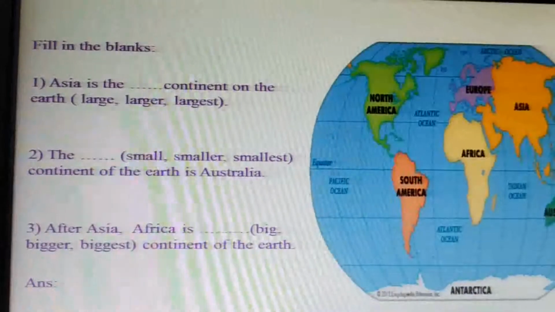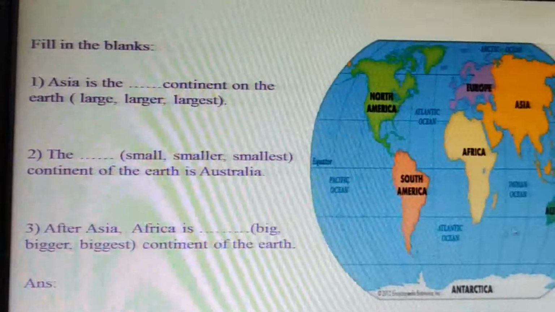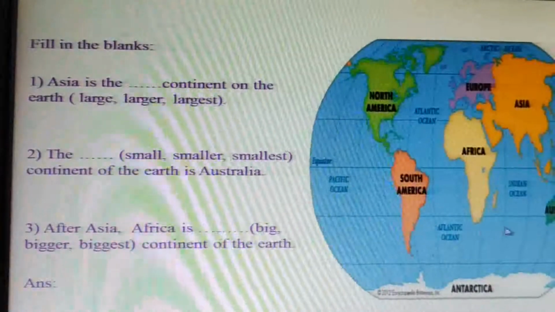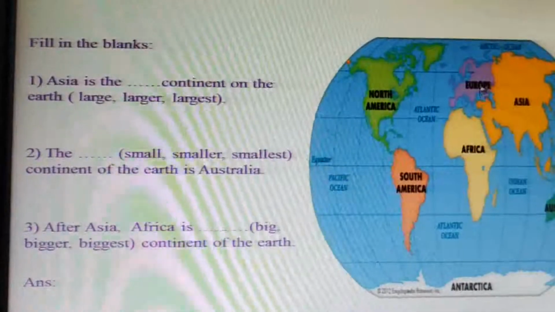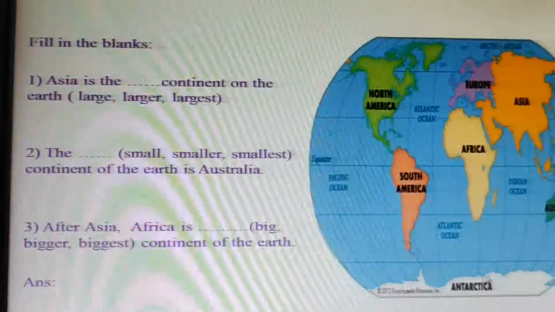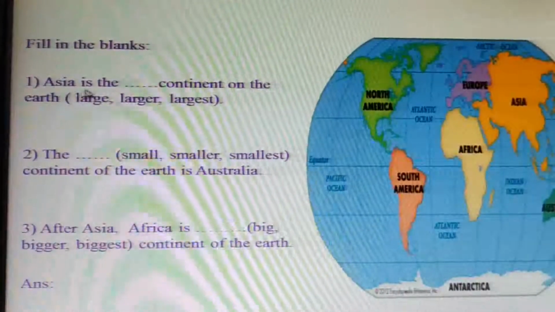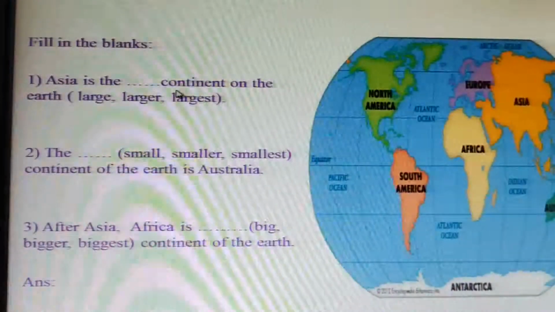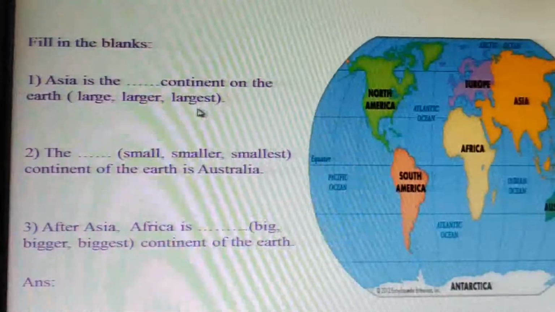Now look at the globe. Here you can see the continents of the earth: North America, South America, Africa, Europe, Asia, Australia, Antarctica. Now the first question is, Asia is the continent on the earth, large, larger, largest.